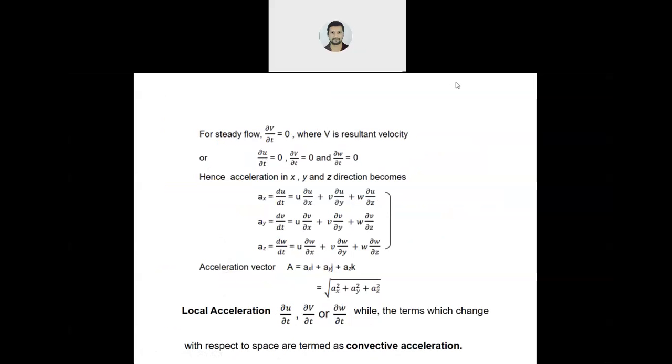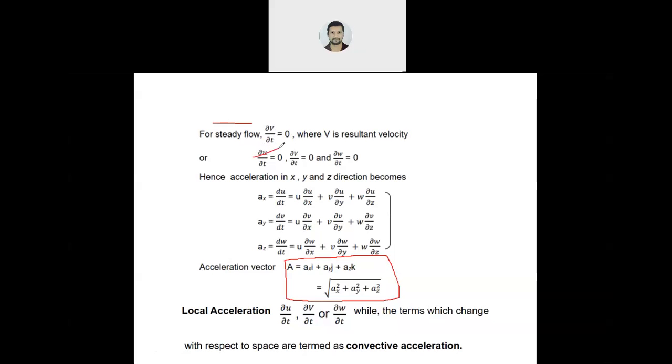See here. This is the formula to find the total acceleration. Now, certain assumptions are there, like steady flow. Steady flow means there is no change with respect to time. So anything with respect to time will become 0.